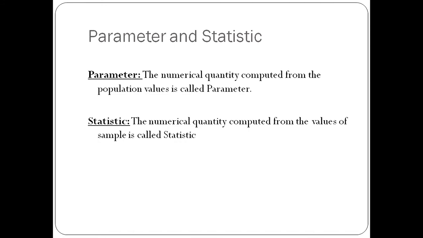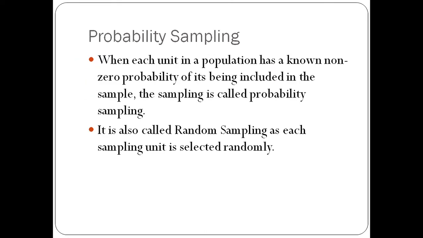Now, we have two very important terms, parameter and statistic, which we are going to use in this topic. So, what is a parameter? A numerical quantity computed from the population values is called a parameter.